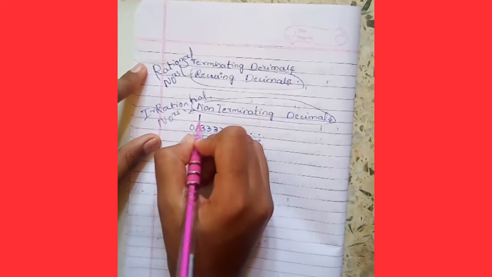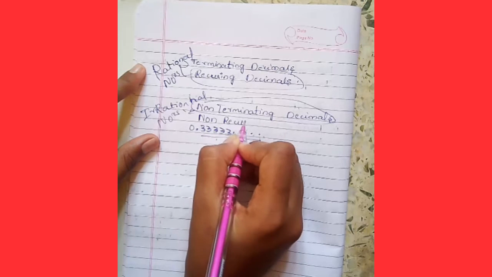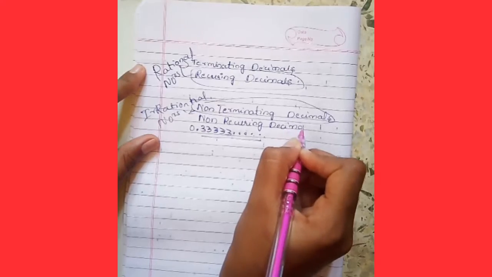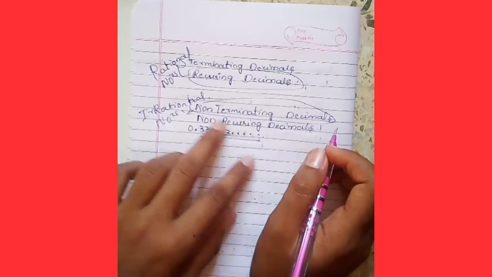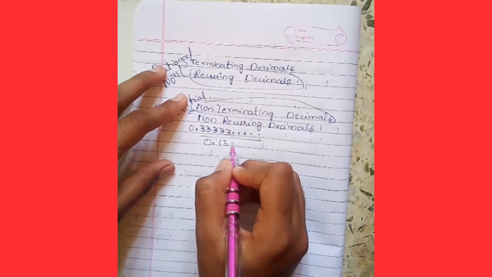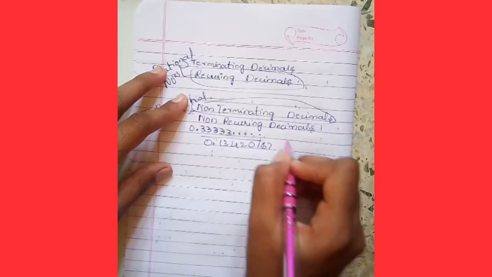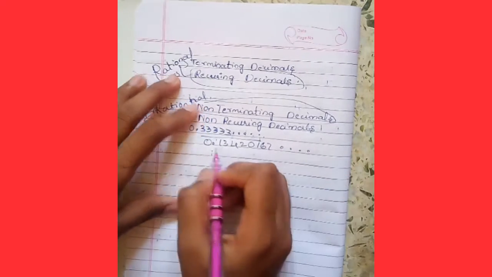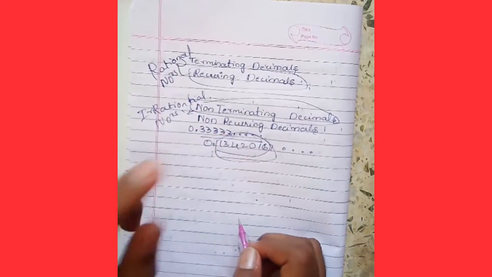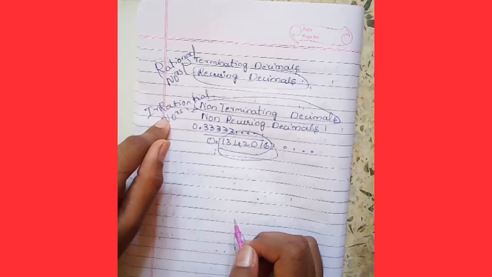And if there are non-recurring decimals, for example 0.121342016 and so on, here there is no repetition of the numbers, meaning it is a non-recurring decimal, so it is considered an irrational number.